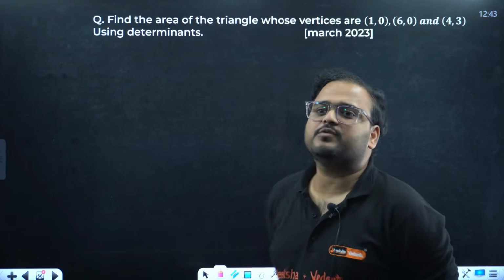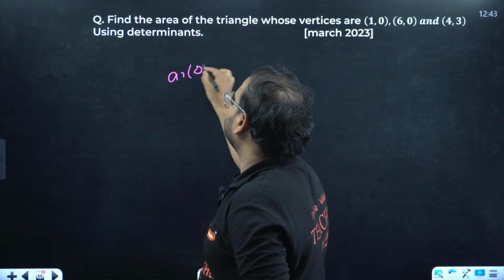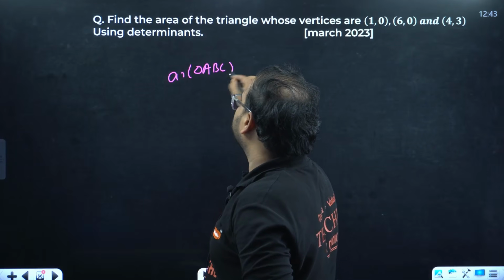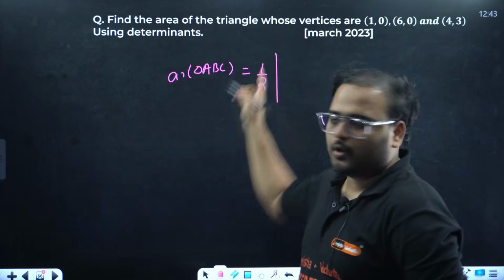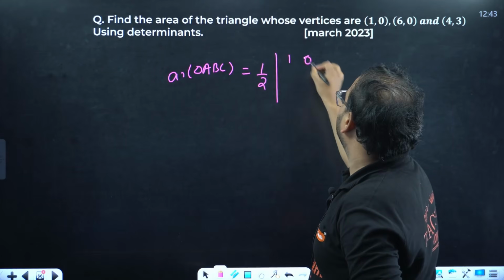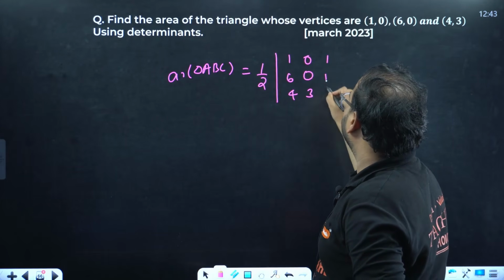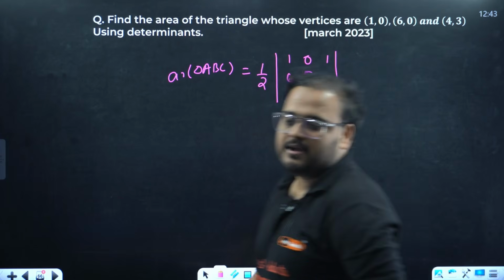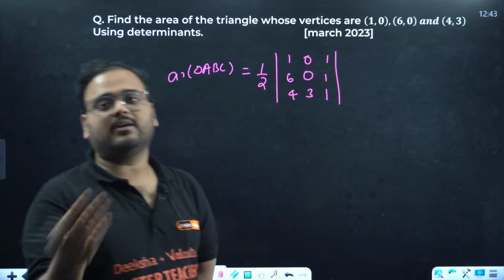Find the area of the triangle whose vertices are given. I'm looking to find, let's say, the area of triangle ABC. How do you find it? 1 by 2 determinant. Coordinates 1, 0, 6, 0, 4, 3, 1, 1, 1. If the value comes as negative, I'm going to take the positive because of the area condition.